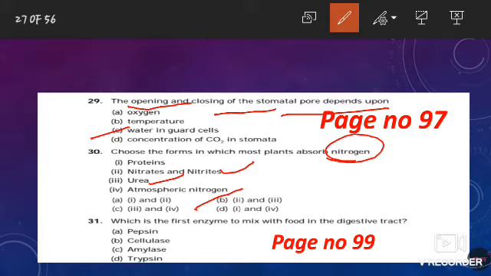Now the next question, which is the first enzyme to mix with food in the digestive tract? This question is framed from NCERT book page number 99, related to nutrition in human beings, in which you can see that the digestion process starts from the mouth, and in the mouth saliva is present, and saliva contains an enzyme called salivary amylase.